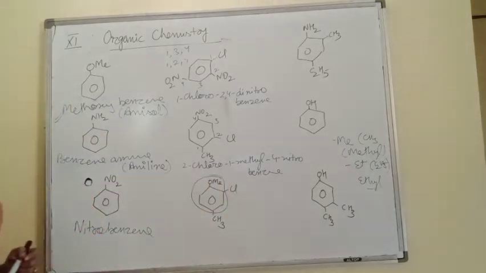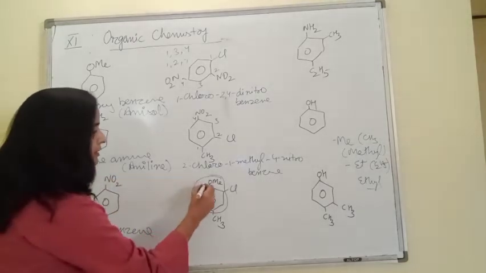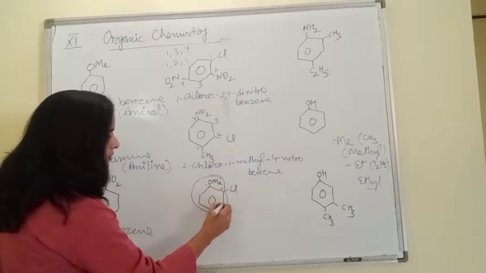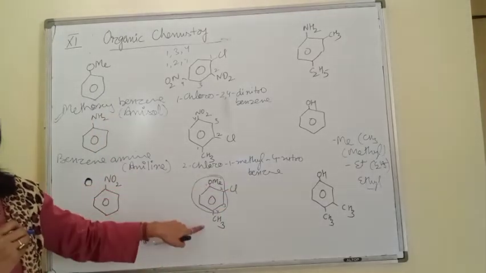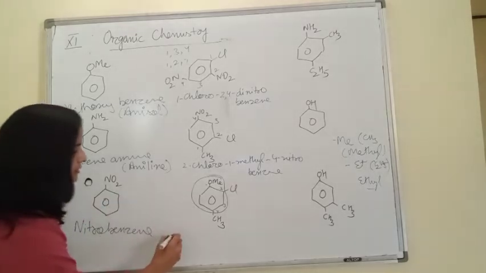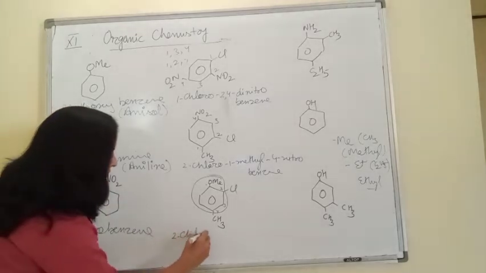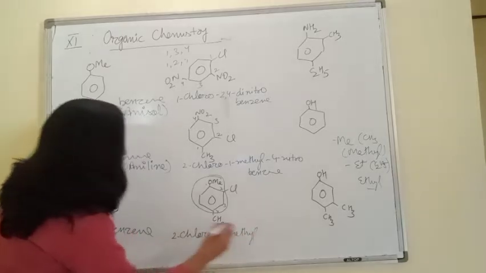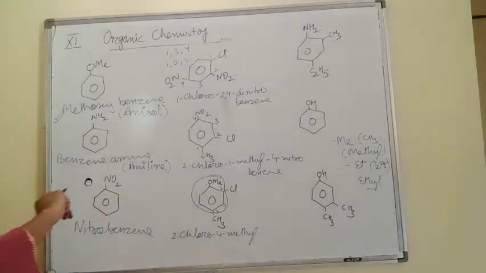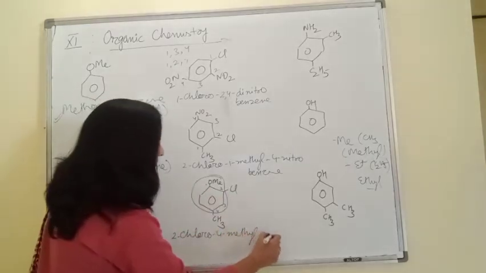This is anisole. So of course I will be writing this as the derivative of anisole. And if I am writing this as derivative of anisole, the numbering order is 1, 2, 3, 4. 2-chloro-4-methyl. So the name is 2-chloro-4-methyl, then this encircled part is termed as anisole.